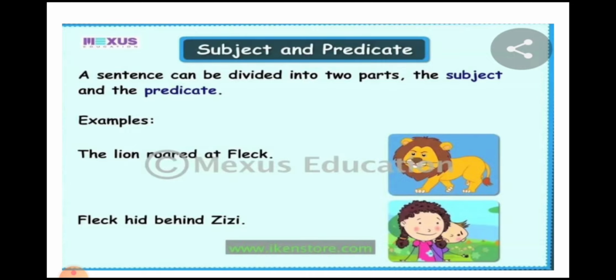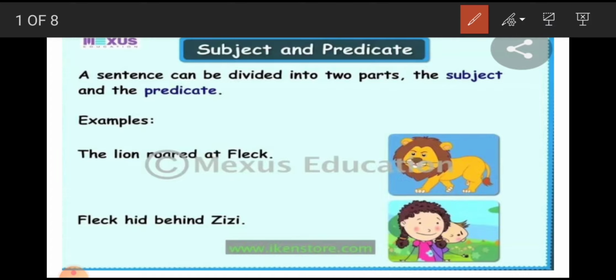What I told you? What is subject? Subject is the name of a person, place, animals, birds or things that we talk about in a sentence. So, in this sentence, about what we are talking? The lion roared at Fleck. Here in this sentence, we are talking about the lion. So, the subject is the lion. Our subject part is lion, and which gives more information about subject, that is our predicate.